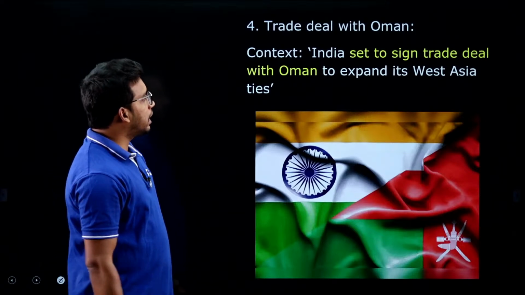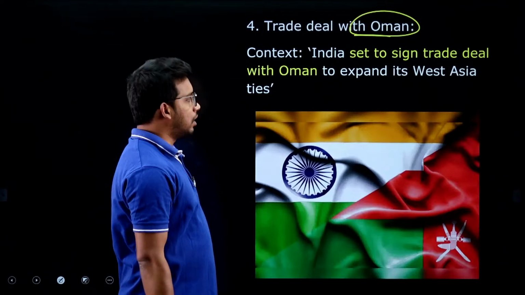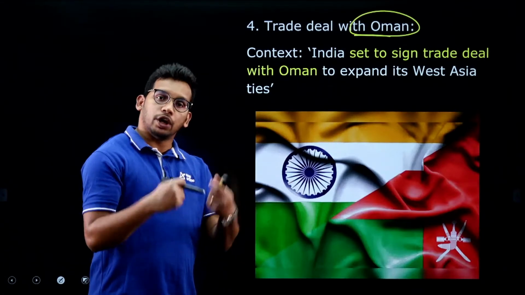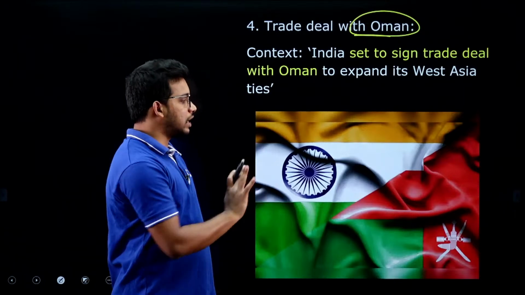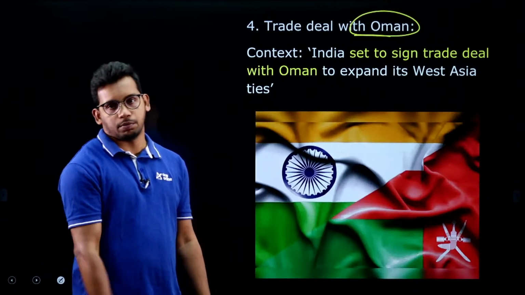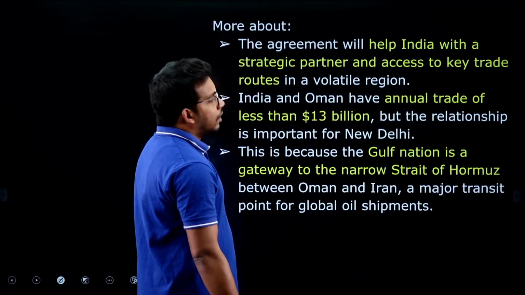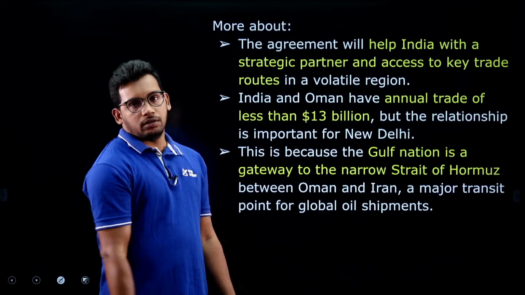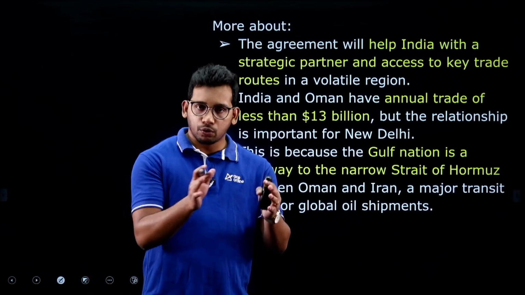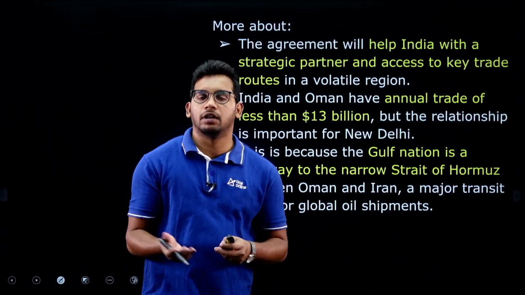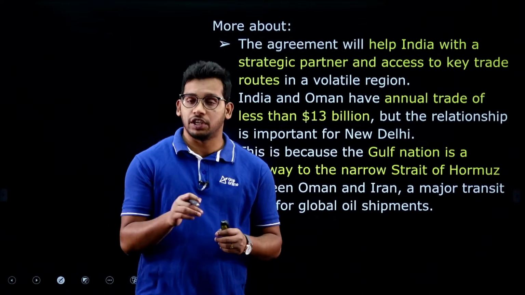Next article, trade deal with Oman. The context is that India is going to sign a free trade deal with Oman. It was again published in the Hindu newspaper. Let us know more about it. Actually there is a Gulf Council, where all the Sunni based countries are. There are two Islamic sects in the Middle East, Sunni and Shia.